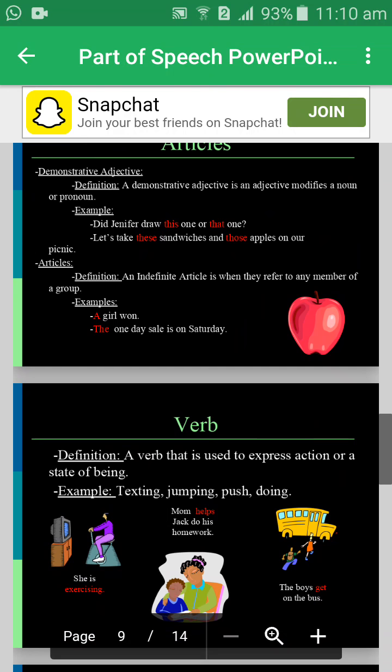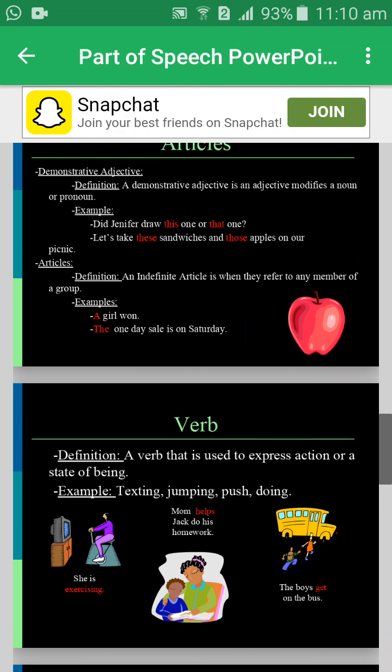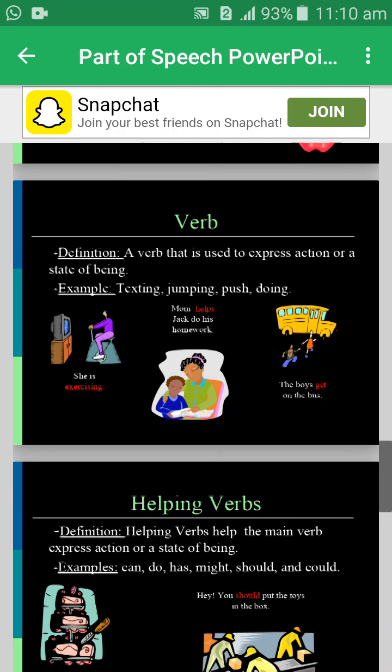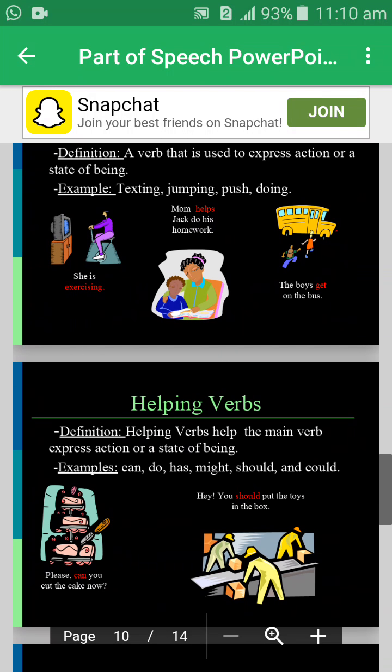Verb definition: a verb is used to express action or a state of being. Example: testing, jumping, push, doing. Helping verb. Definition of helping verb: a helping verb helps the main verb express action or a state of being.